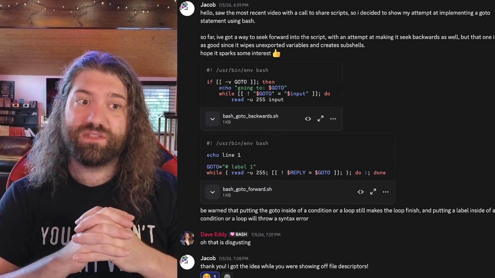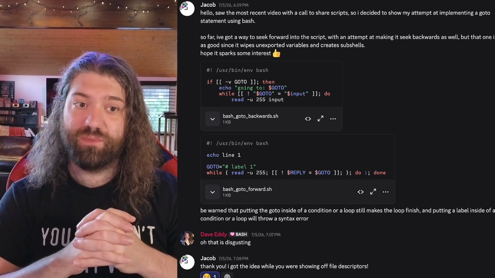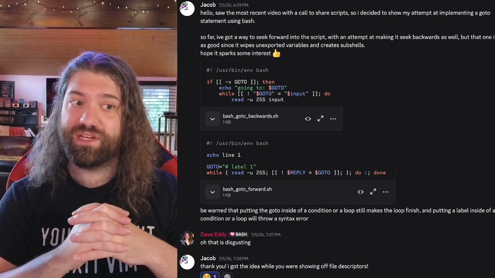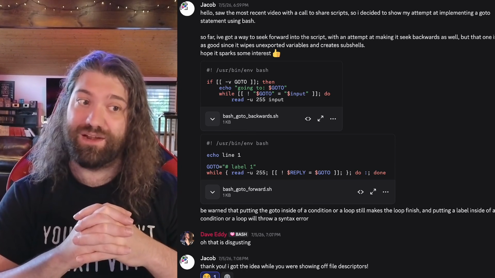Be warned that putting the GOTO inside of a condition or a loop still makes the loop finish, and putting a label inside of a condition or a loop will throw a syntax error." And I said it was disgusting because it is disgusting, but I asked Jacob if I could show this off in a video, and Jacob said, yeah, so here we are.